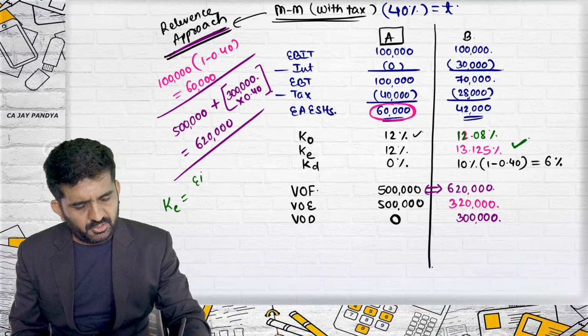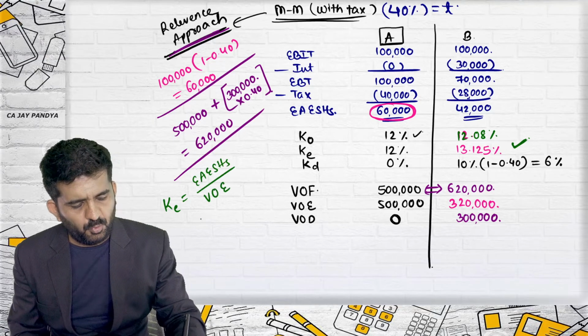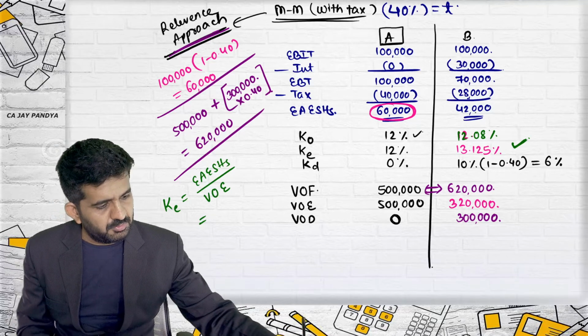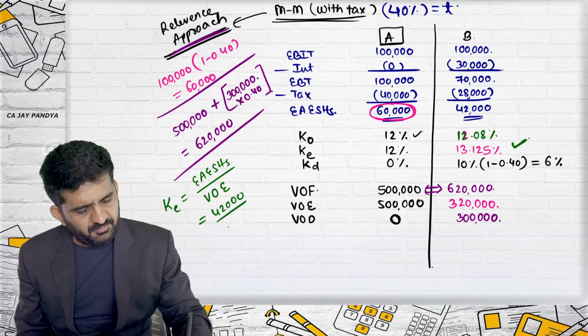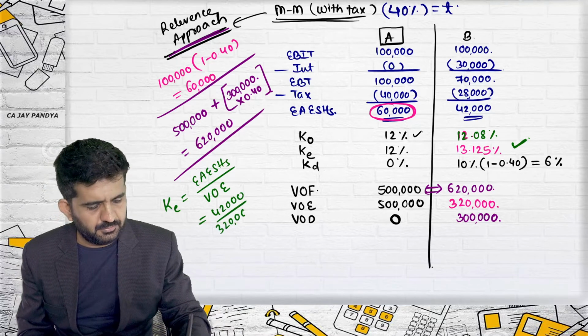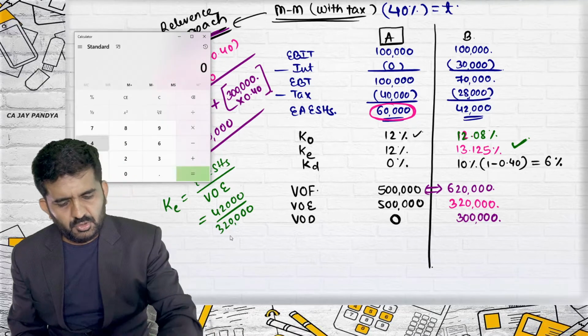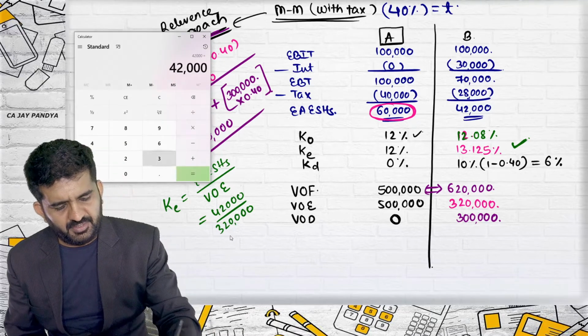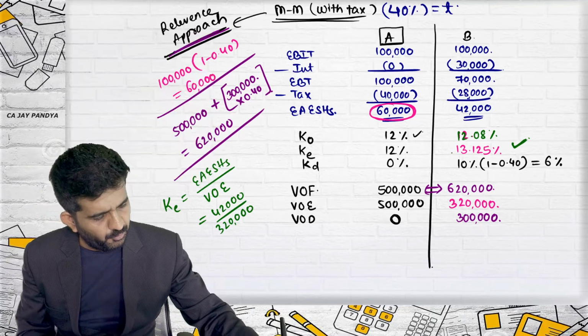It was earnings available to equity shareholders divided by value of equity. In our case, 42,000 divided by value of equity, which is 3,20,000. So 42,000 divided by 3,20,000 is 13.125.